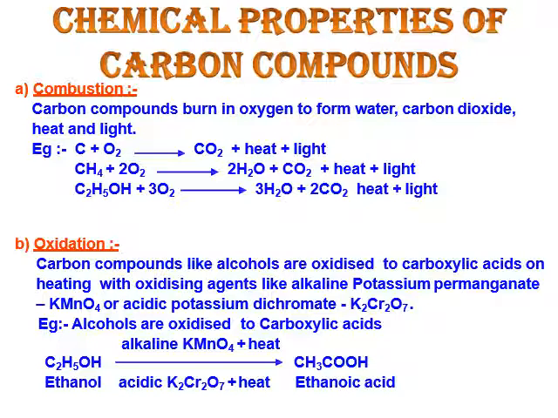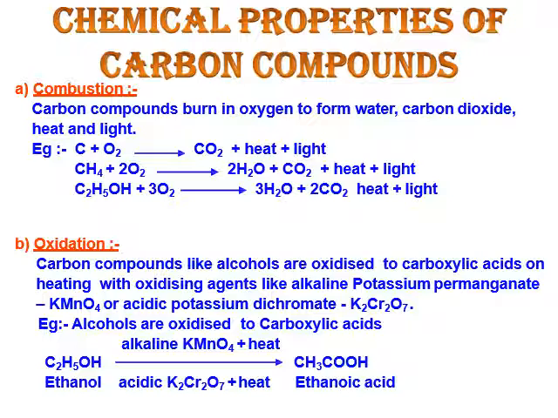Chemical properties of carbon compounds. First is combustion. Burning of anything is known as combustion. Carbon compounds burn in oxygen to form water, carbon dioxide, heat and light energy. Example, C plus O2 gives CO2, heat and light. Now, methane is a hydrocarbon. When it is burned in presence of oxygen, it gives 2 molecules of water, 1 molecule of carbon dioxide, heat and light. Likewise, C2H5OH is the formula of ethanol. When it burns with oxygen, it forms 3 molecules of water, 2 molecules of carbon dioxide along with heat and light.